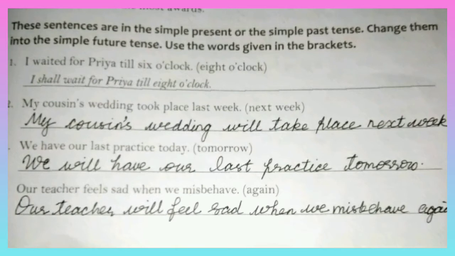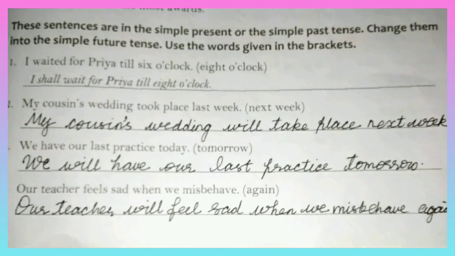Now let's discuss an exercise given in your textbook. Change the sentences into simple future tense. Use the words given in the brackets. I waited for Priya till 6 o'clock. That is, I shall wait for Priya till 8 o'clock. Here you can see we use first form of the verb with shall.